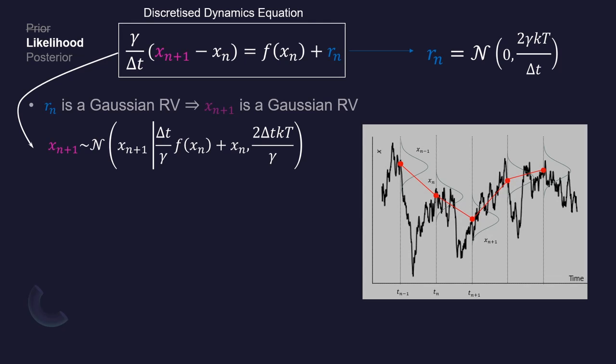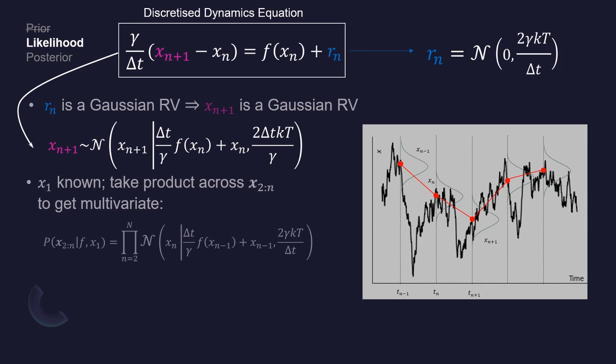We can do this for every position data point we observe, which we can visualize as assigning a Gaussian in space for every data point, as on the right. From here, we can then take the product across all our observed positions to make our usual multivariate data Gaussian.